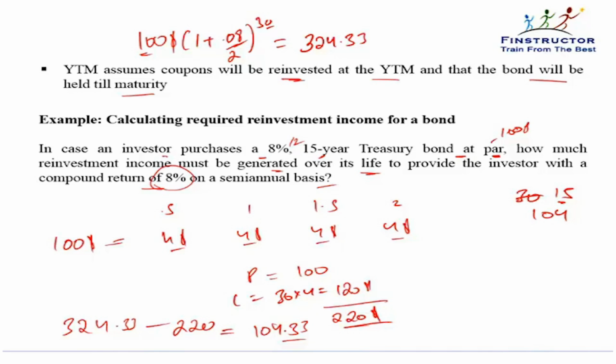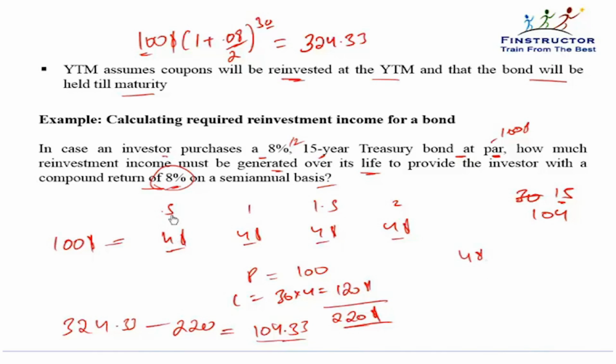Please note, if these coupons were actually all reinvested at 8%, then this reinvestment income would exactly have come out to be 104 point something. You can verify that. So the first cash flow of $4 is coming when?